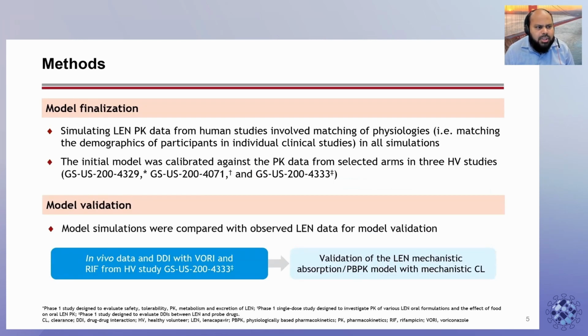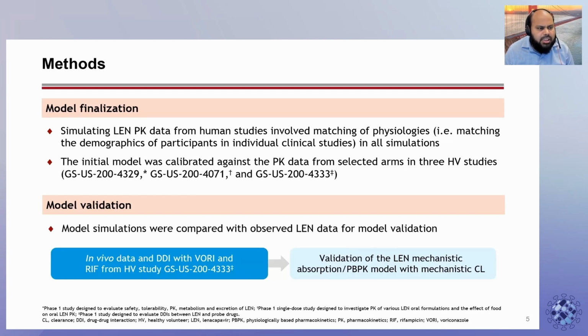PBPK model-based simulations of Len were performed in humans, and all the simulations involved matching the demographics of patients within a cohort of each clinical study utilized in this model. The initial model was calibrated against PK data from selected arms of 3 healthy volunteer studies following either IV or oral administration of Len.